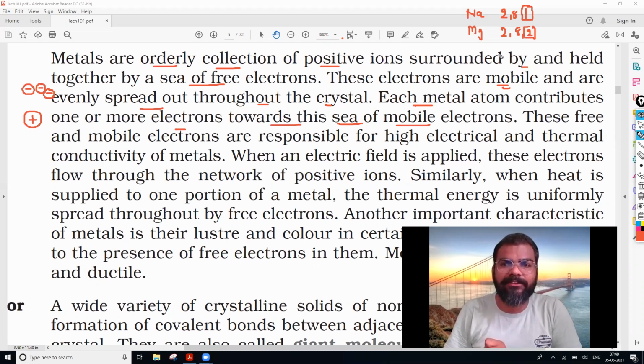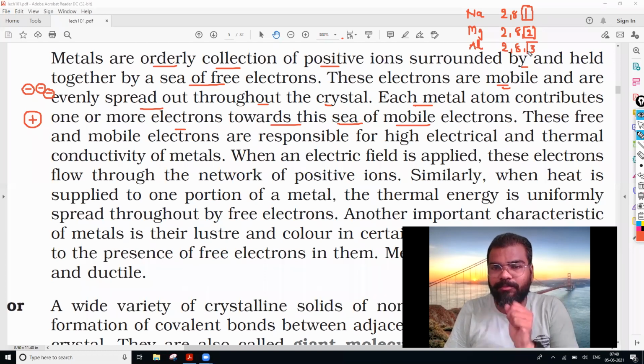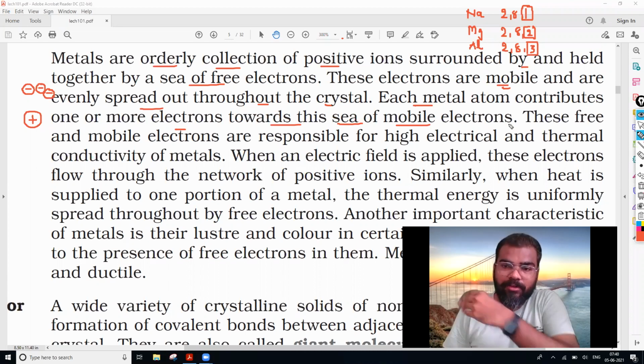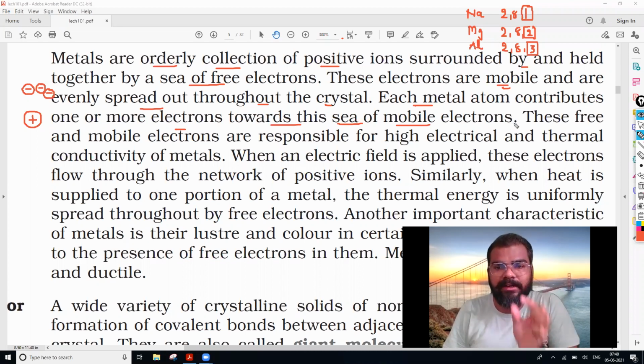In case of magnesium, you will be having 2 electrons in the outermost orbit. Whereas in case of aluminium, if you look at 2, 8, 3, that means in the outer orbit you will find 3 electrons. So these 1, 2 and 3 electrons are going to help to conduct electricity.